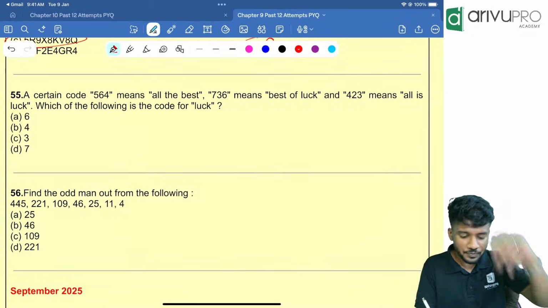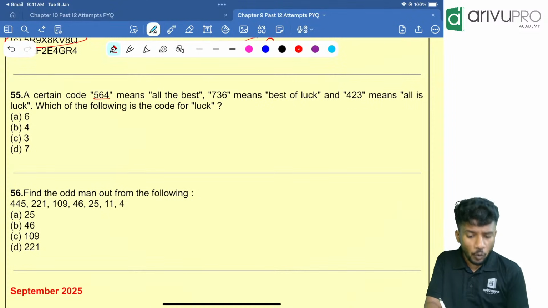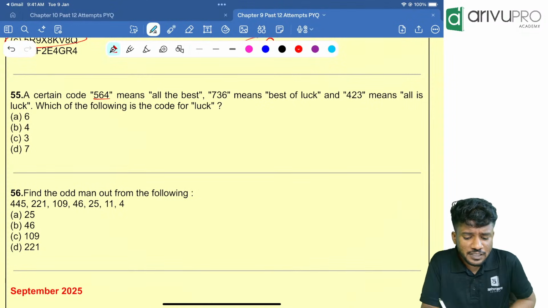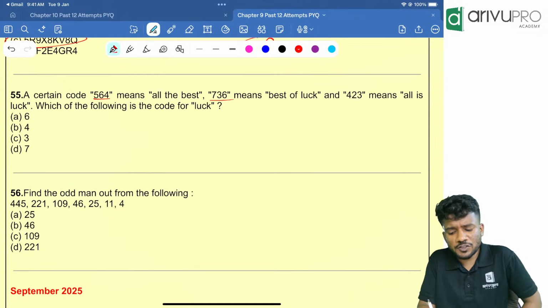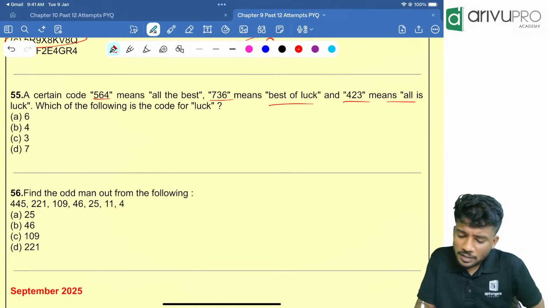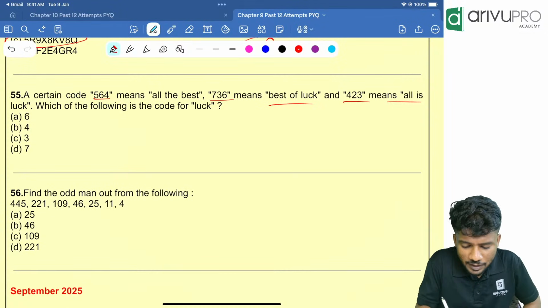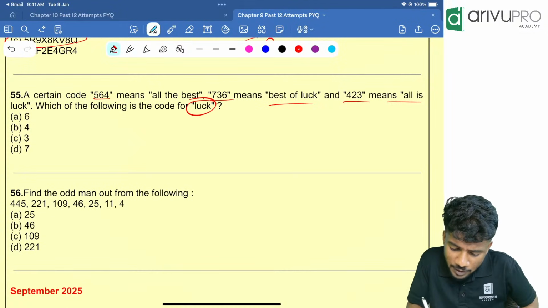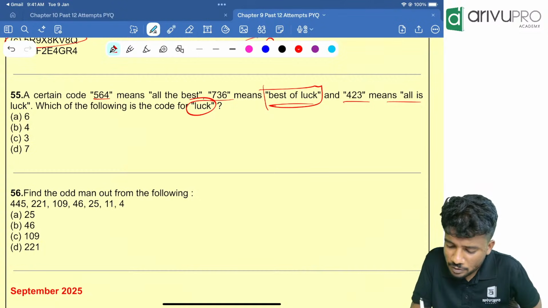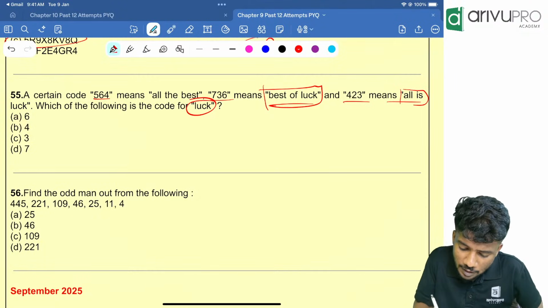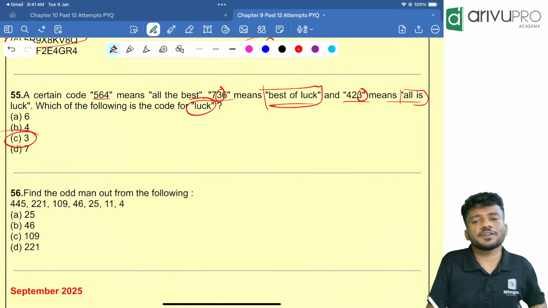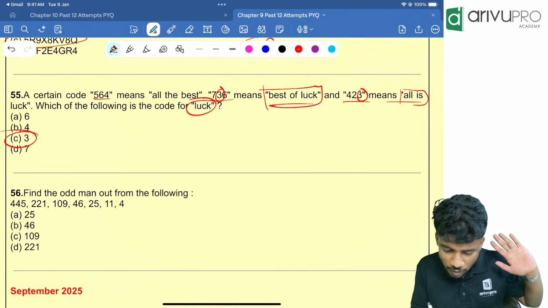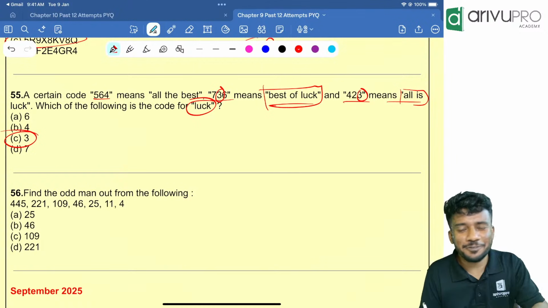A certain code: 564 means all the best. Then 736 means best of luck. 423 means all is luck. Find the code for luck. Luck is common in what and what? It is common in best of luck and all is luck. Which number is common in both? 3 is common in both. So the answer for luck is what? 3. Anything else common in both? No. That means 3 is the code for luck.